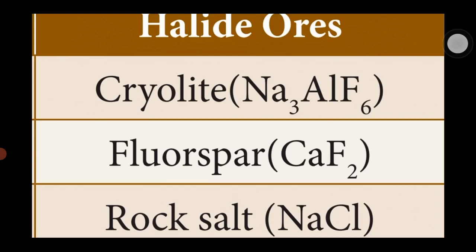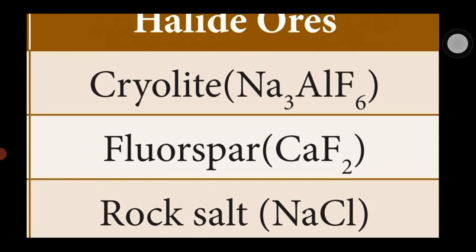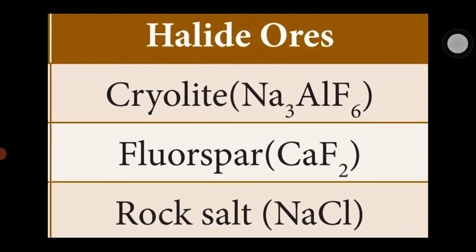The third one, rock salt, the common salt, formula NaCl. Cl is chlorine, also one of the halogens. Common salt, otherwise called sodium chloride, formula NaCl. These are called halide ores. Halogens are present in which group? The 17th group. What are the halogens? Chlorine, fluorine, bromine, iodine. Ores with halogens present are called halide ores. What are the halide ores? Cryolite, fluorspar, rock salt.